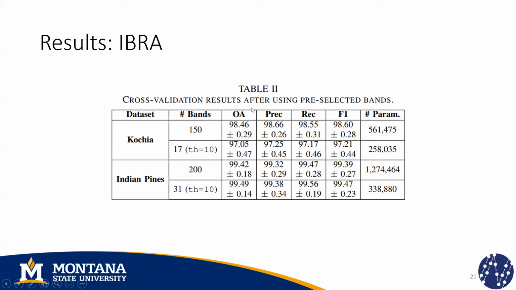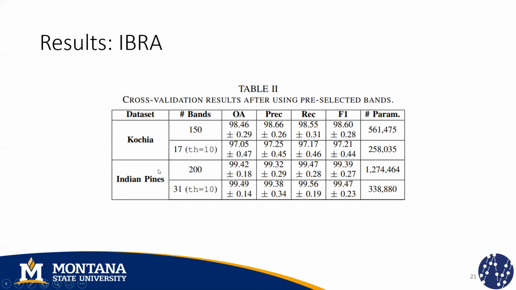And we use four metrics: the overall accuracy, precision, recall, and F1 score, and I'm also reporting the number of trainable parameters. So if we apply the interband redundancy analysis using a threshold of 10, we reduce the number of bands to 17. So these are the resulting classification performance. Notice that we obtain just a little drop in performance, even though we remove almost 90% of the bands.